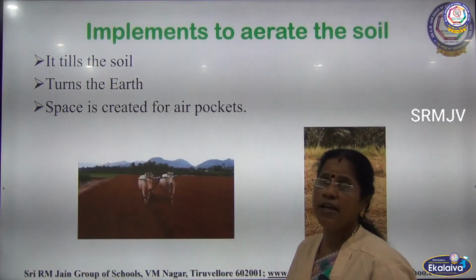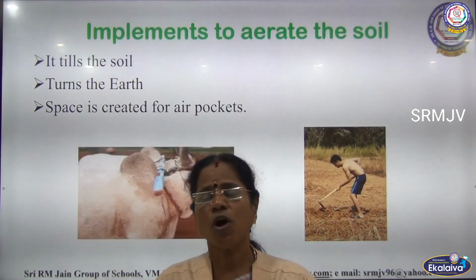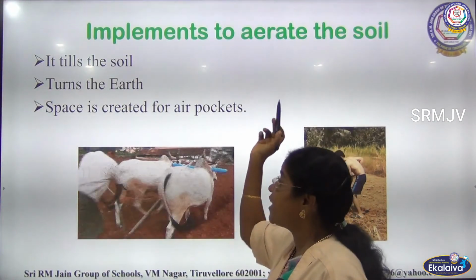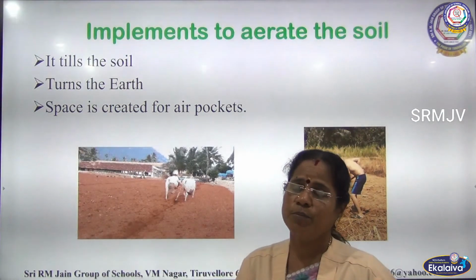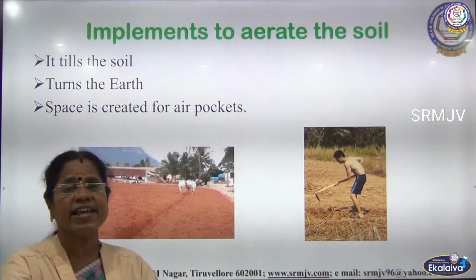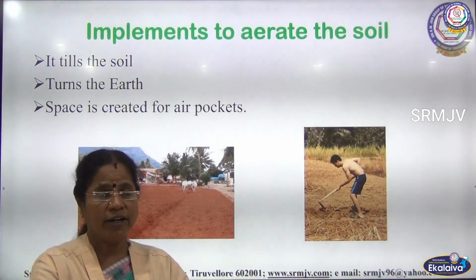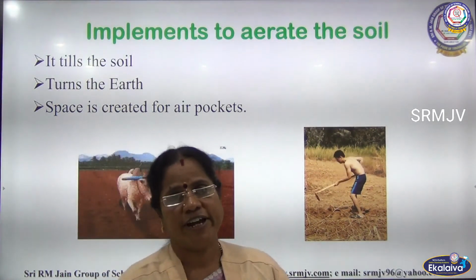Next we can see that farmers use many implements. Implements means tools to aerate the soil. Why do they use these implements to aerate the soil? Because it tills the soil, at the same time it turns the earth. While tilling, it turns the earth so that space is created for air pockets.